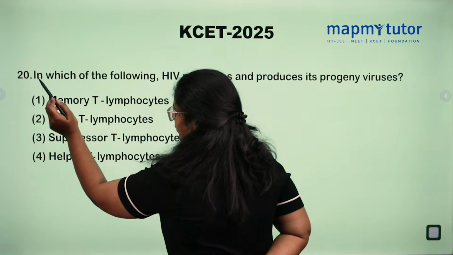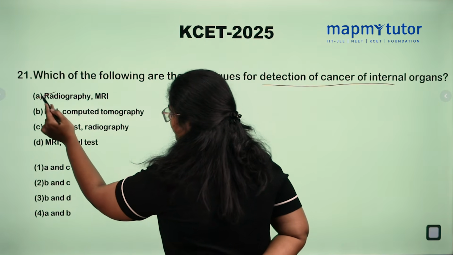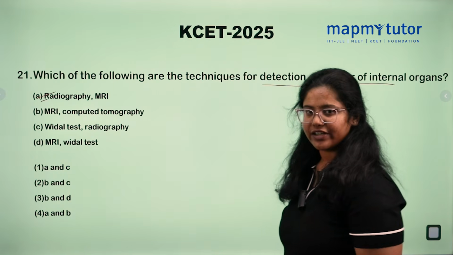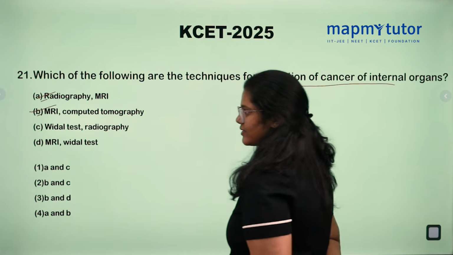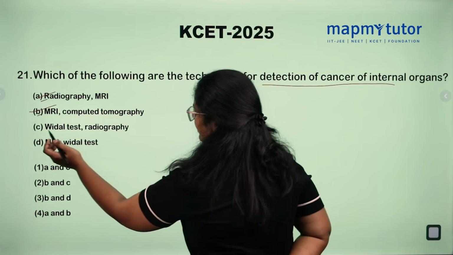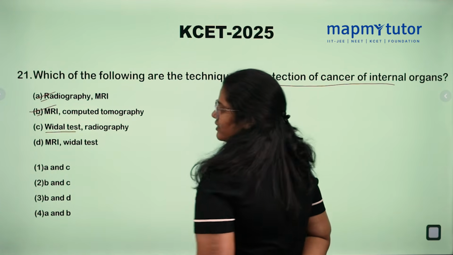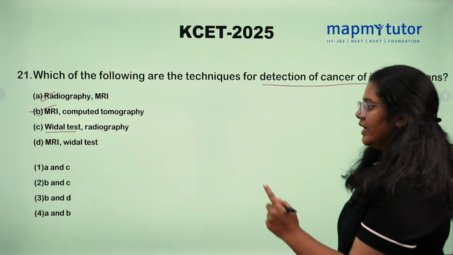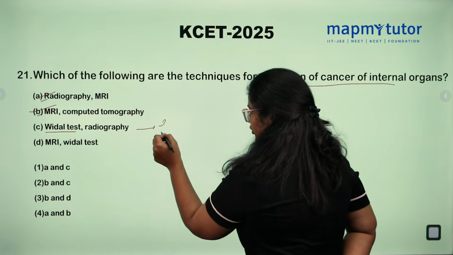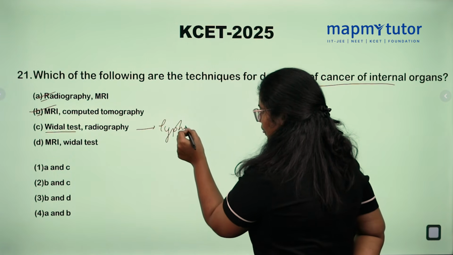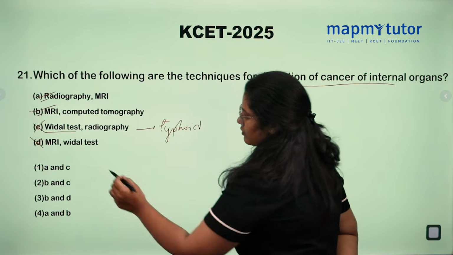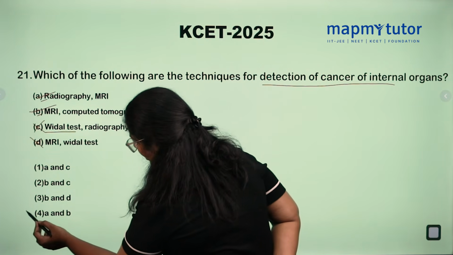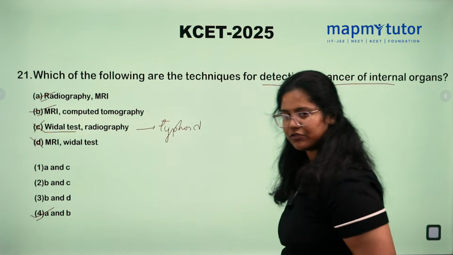Yes, MRI and radiography are used to detect cancer of internal organs. Next, MRI and computed tomography. Yes, both are used to detect cancer. Widal test is not used to detect cancer. It is used to diagnose typhoid. So options C and D are wrong. A and B are correct. Option number 4.